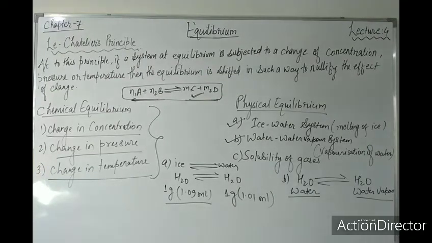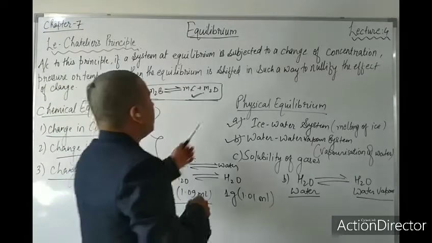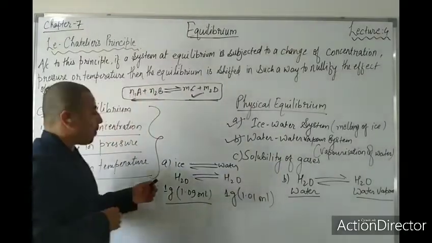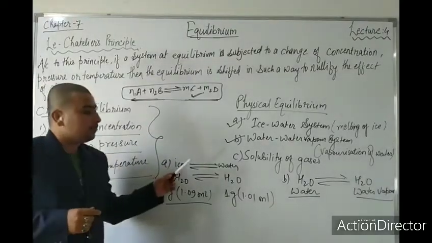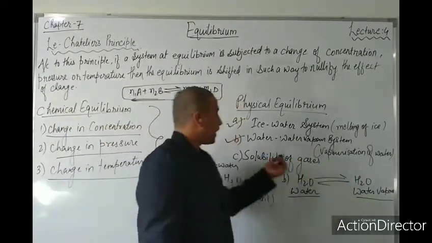The equilibrium will shift towards the left side when the pressure is increased. If there is an increase in pressure, then it favors the rate of condensation of vapor into water. Thus, the favorable conditions for conversion of water into water vapor are a high temperature and low pressure. This means when there is low pressure and high temperature, only then will water be converted into water vapor. So this is the physical equilibrium of the water to water vapor system, the vaporization system, as ice is converted into water, and water into water vapor.